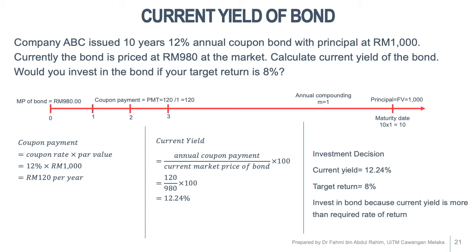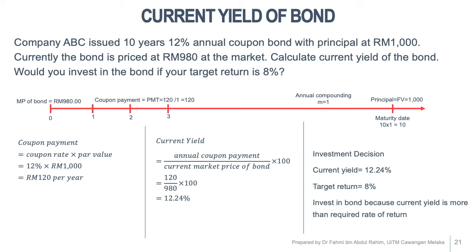First, you need to calculate the coupon payment of the bond. The coupon rate 12% times 1,000, so you get 120 ringgit per year. To calculate current yield, annual coupon payment divided by current market price of the bond times 100. So 120, the annual coupon payment, divided by the current market price of the bond, which is 980, you get 12.24%. To make the investment decision, the current yield of the bond is 12.24%. Your target return is 8%. You should invest in the bond because the current yield is more than your required rate of return.